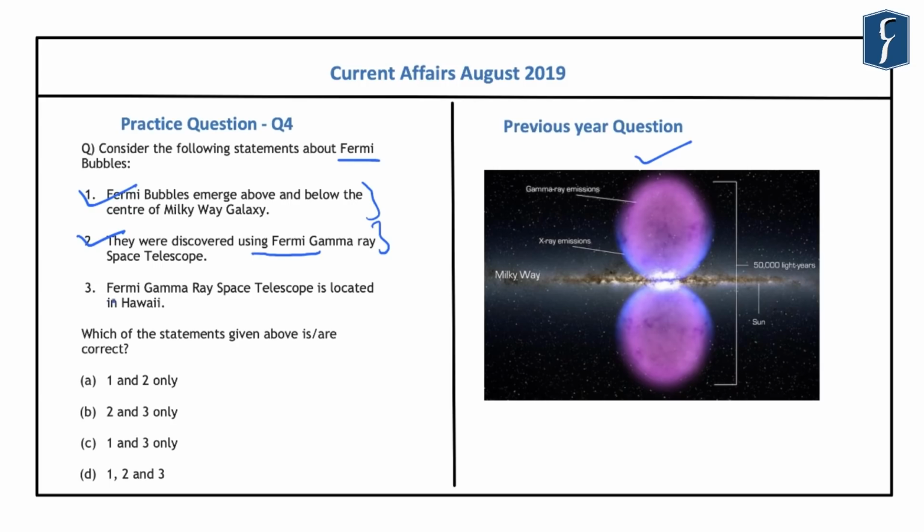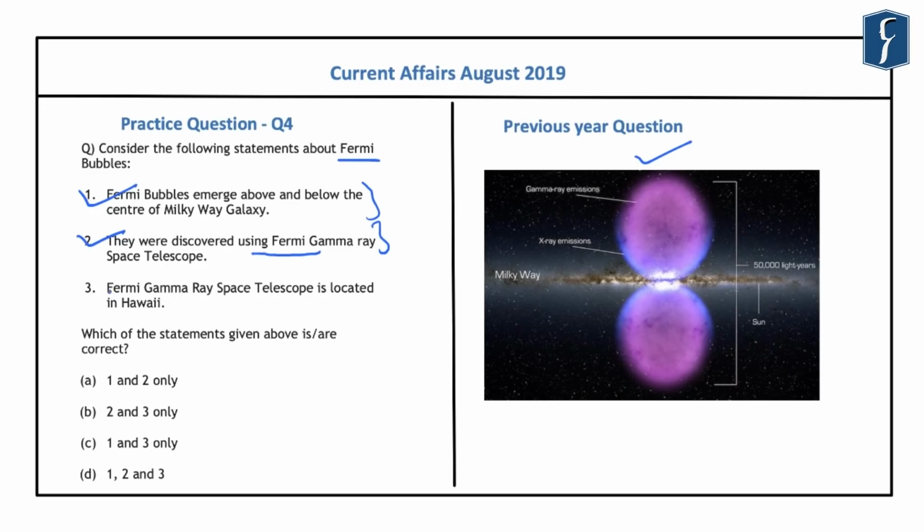Now regarding the third statement that Fermi Gamma Ray Space Telescope is located in Hawaii, you should know that this telescope is a satellite observatory and it circles Earth in an orbit which is at an altitude of 535 kilometers above the surface.